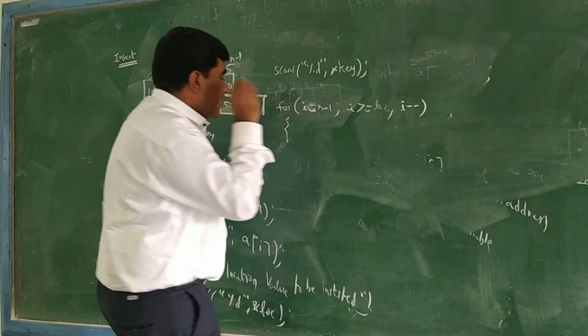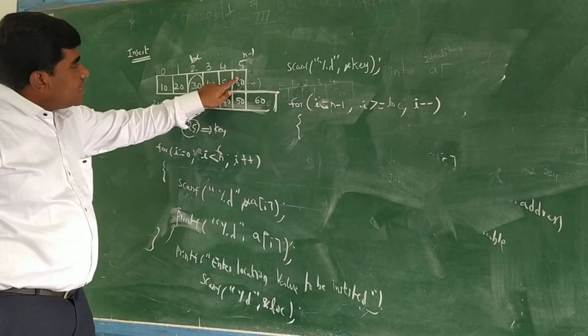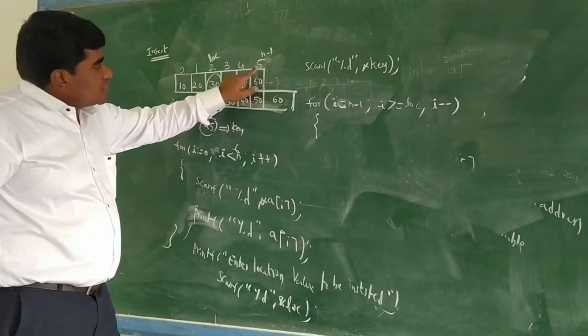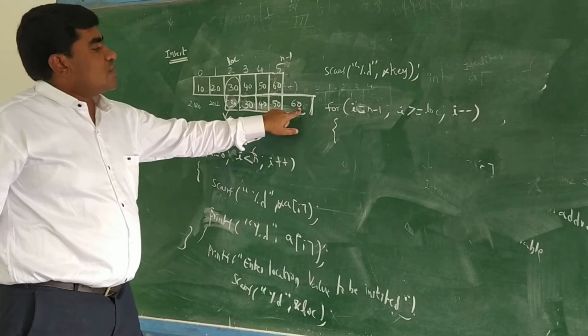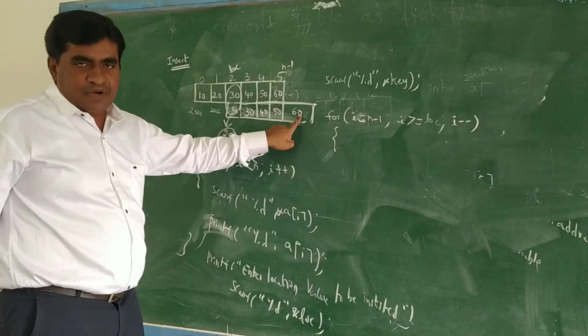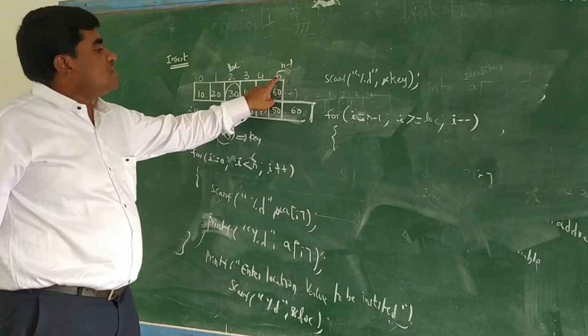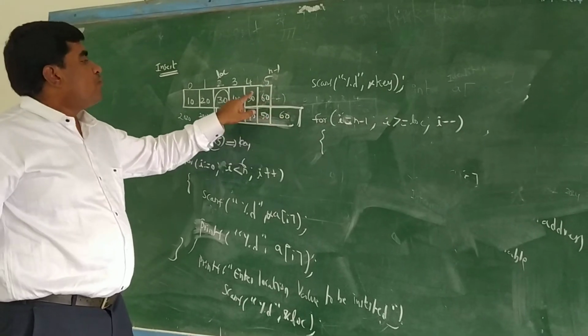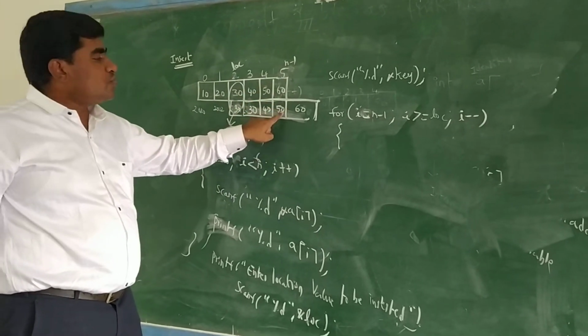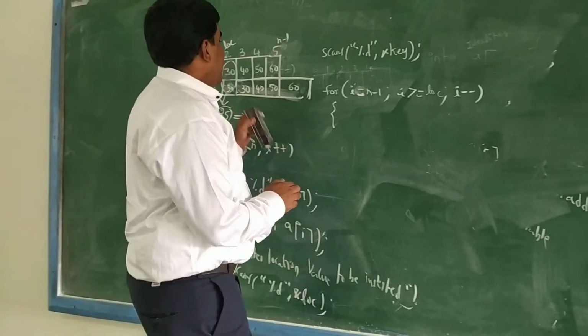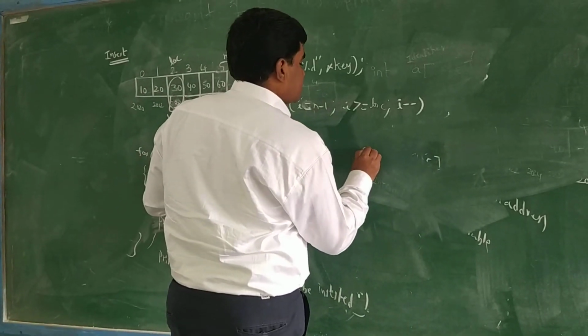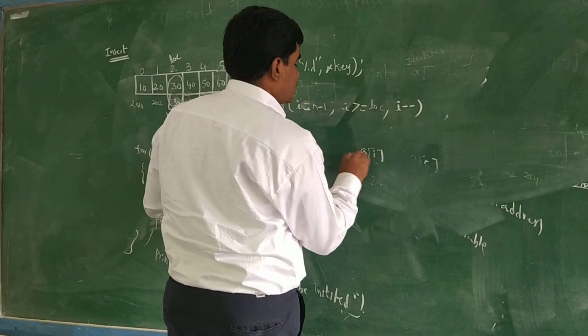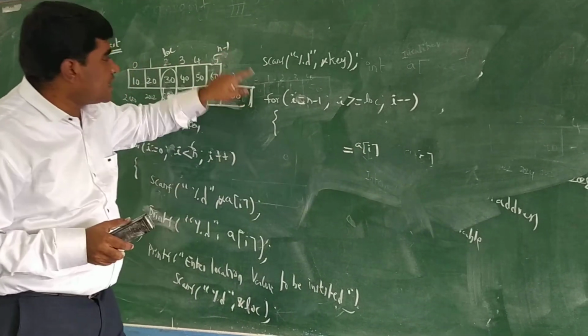How we are moving? Suppose here nth position is there, means here we are moving to 1 plus. N means n plus 1. Fifth one is there, means we are moving to 6th position. Fourth one is there, means we are moving to 5th position. So a of I equal to, a of I means what? This is n minus 1.